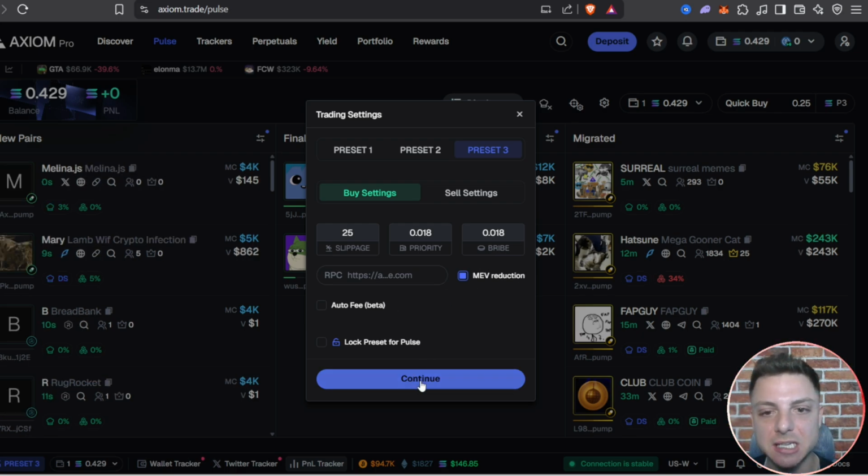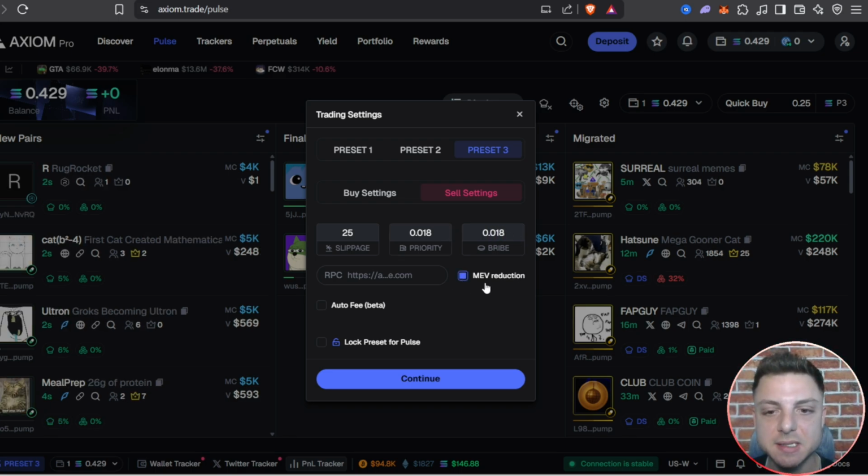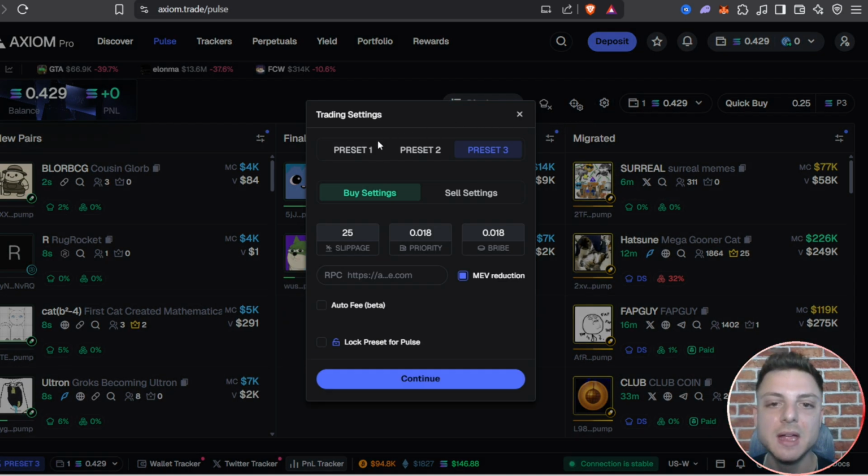So we can go ahead and continue to save that and also change over our sell settings as well. We can change this to also 25%, 0.018. And also for the bribe fee plus introducing our MEV reduction, go ahead and click continue. And we've now saved those settings. You can even have different presets, depending on the specific market cap that you're trading.